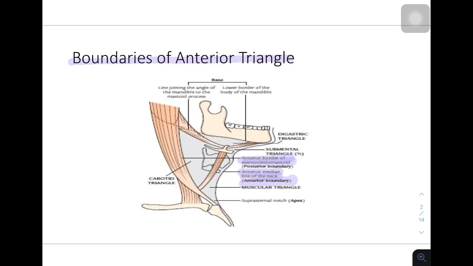Then we have the base of the triangle formed by the lower border of the body of the mandible and the line joining the angle of the mandible to the mastoid process. Okay, so these are the boundaries of the anterior triangle.